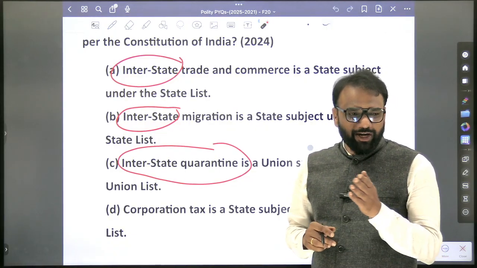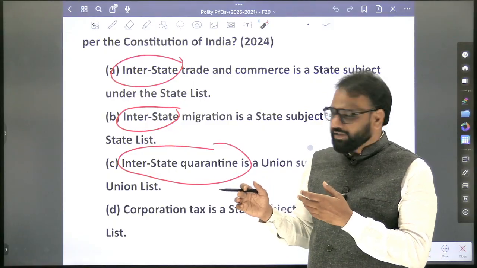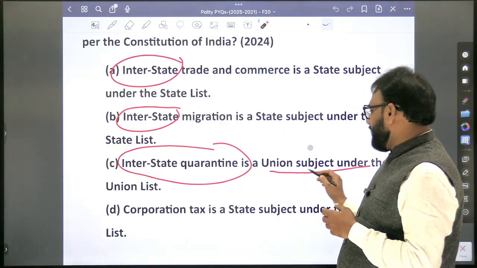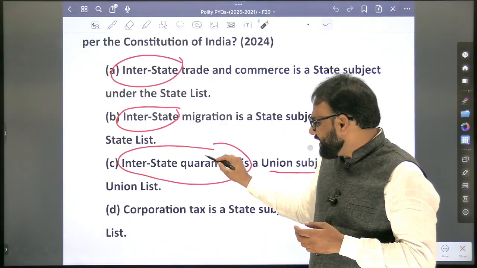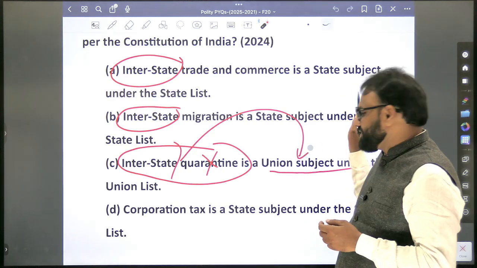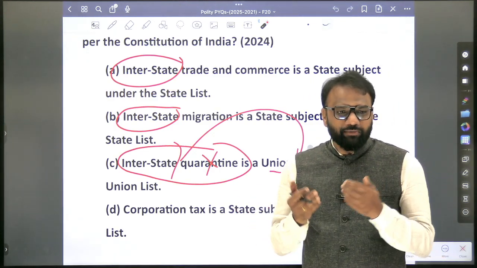COVID, 2020 and 21. So somewhere he has brought the quarantine concept here. It is a union subject under the union list. Here quarantine is not important. What is important is that interstate is important and union is important.